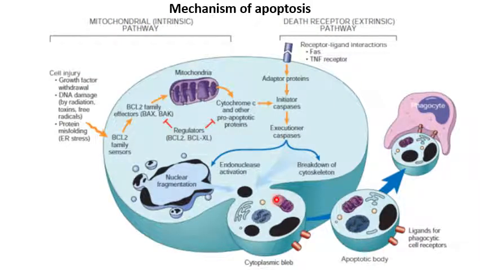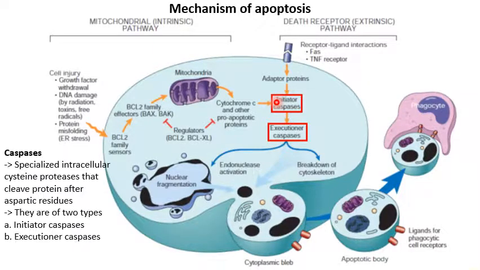Apoptosis mainly occurs by activation of special proteolytic enzymes called caspases. These caspases are of two types: initiator caspases and executioner caspases. By definition, caspases are specialized intracellular cysteine proteases that cleave the protein after aspartic residues.